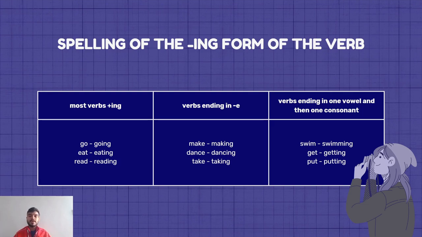For example, swim becomes swimming. You might say swimming, but it's pronounced sort of the same way, you need to stress that consonant a little bit more. So it will be like swimming or getting or putting. You just copy the last consonant and then you add the ing. For example, swim only has one M, but since we need to copy it, we need to add another M and then the ing. Same with getting and putting. They got two T's each one of them.